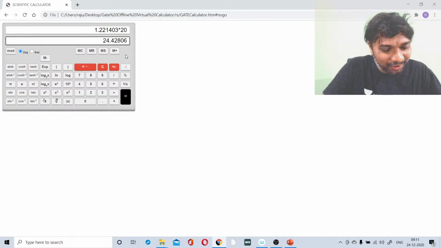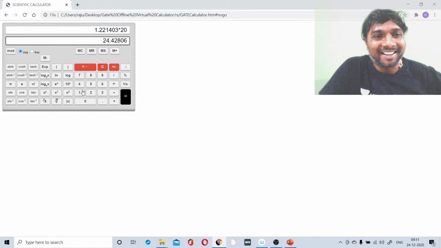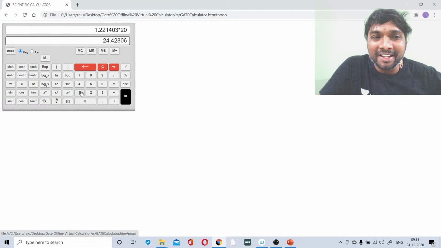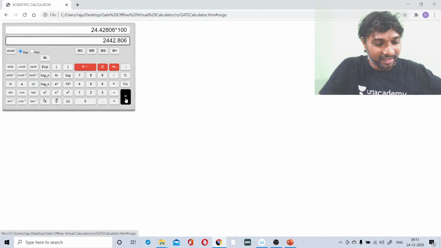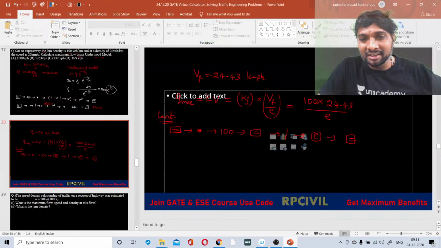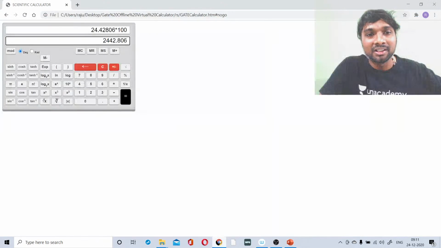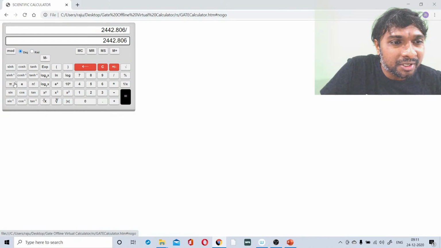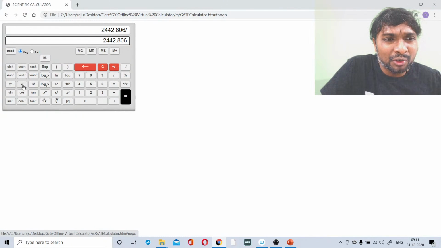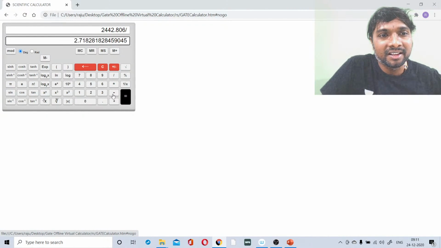Yes, correct, right? So 24.43 you multiply with which one? Apply multiplication symbol and 100. Yes or no? Then equality symbol. Then after that what you are having? 24.43 into 100 divided by E, na? Yes or no? Divided by E. Where is that E constant? If you just observe below that hyperbolic functions, E is there, na? Yes, divided by E. Equality symbol.